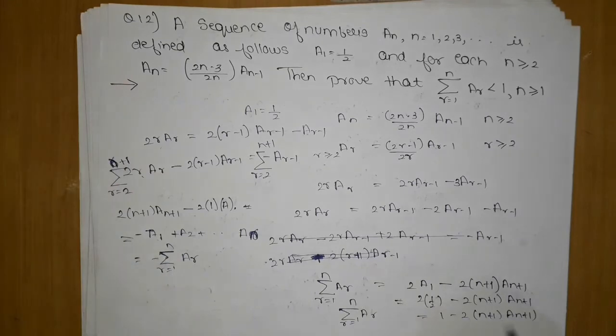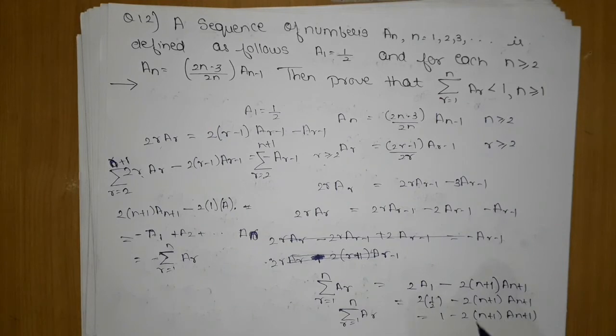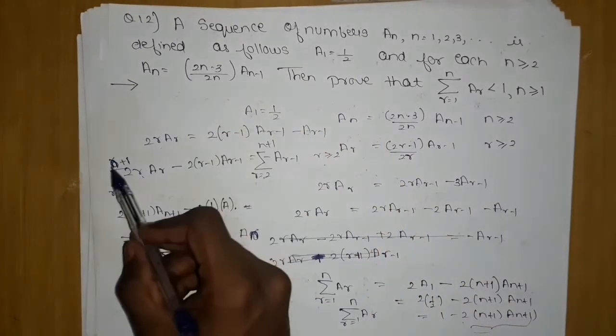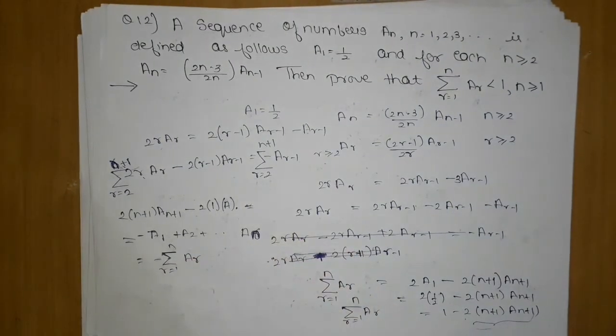So you can clearly see that it will always be negative because a n plus 1 is positive. It is always positive, so this will always be negative, because r is greater than or equal to 1, r is equal to 1 to n. So what this gives you is that we have proved that the summation of ar is always less than 1, because the subtracted term is always positive. Okay, so we have proved this. The most important thing was deriving it from here, n plus 1. Why will it be n plus 1? Because it should also have n terms. That is also an important thing.